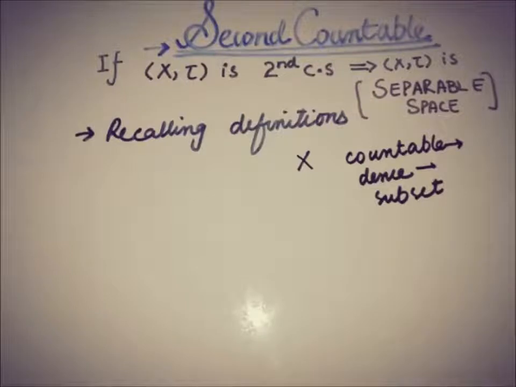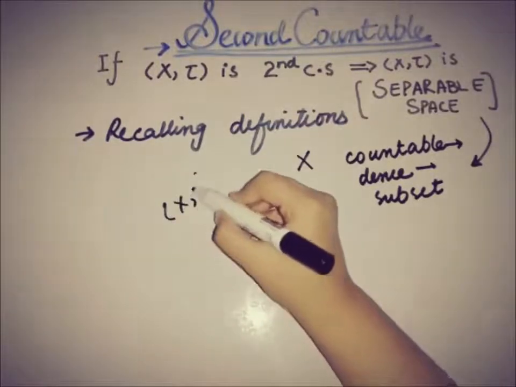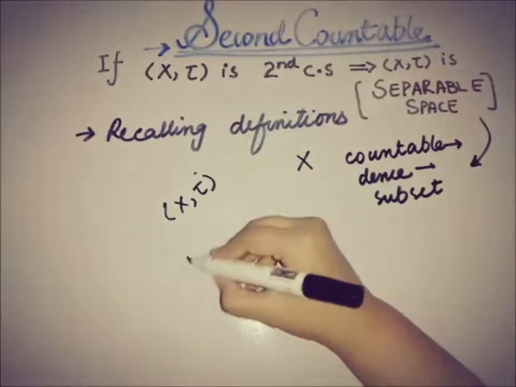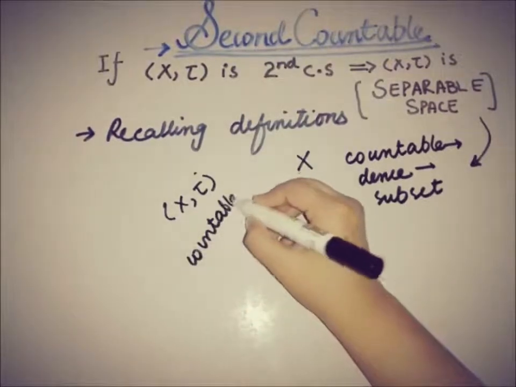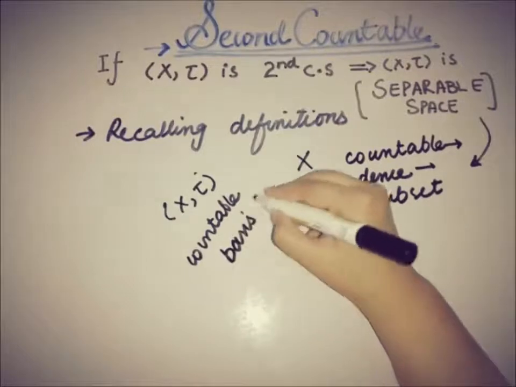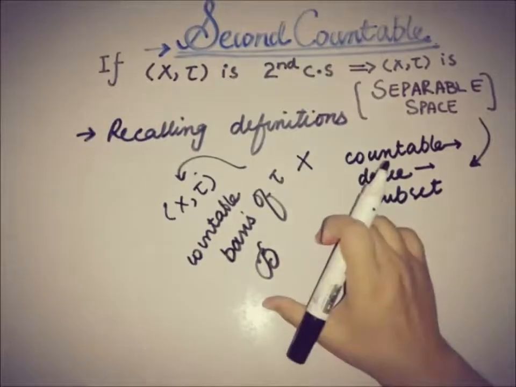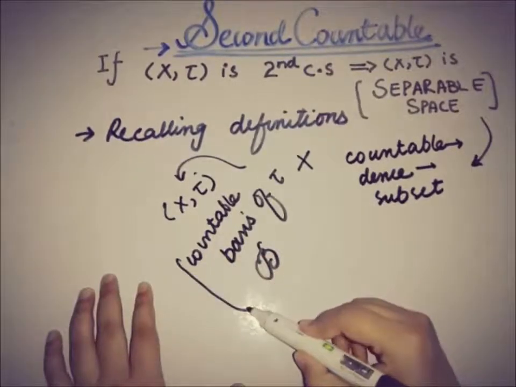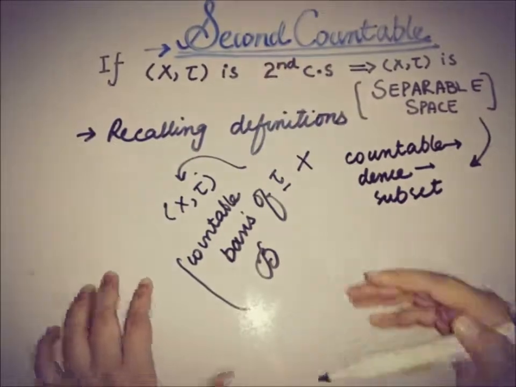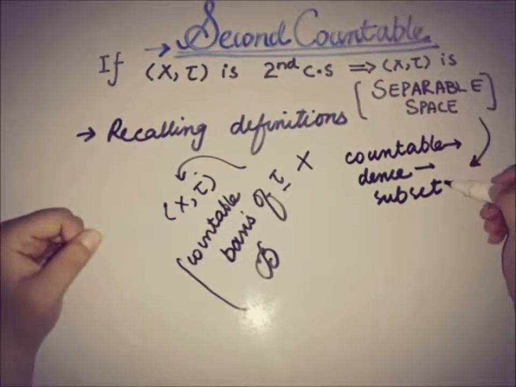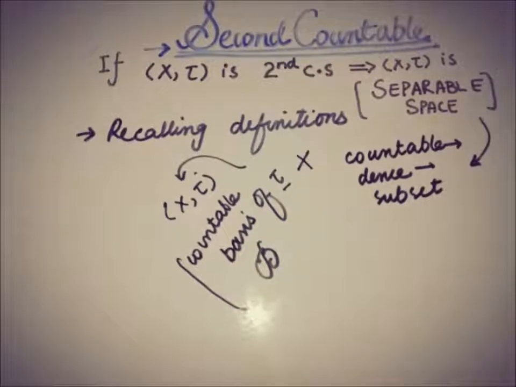at the same time. And recalling the definition of the second countable space, X and tau is a second countable space if X and tau has a countable basis of tau. So we have a countable basis for that topology tau, and we need a subset of X that is countable and dense at the same time. So let's start this proof.